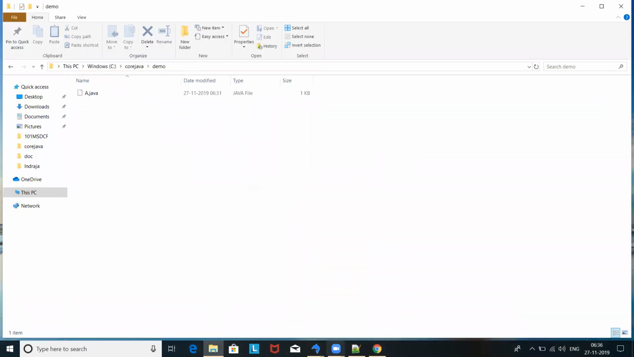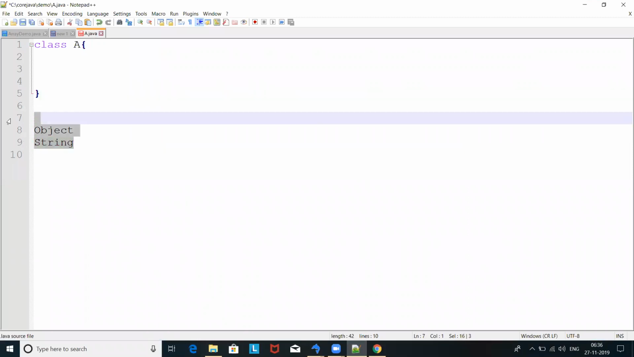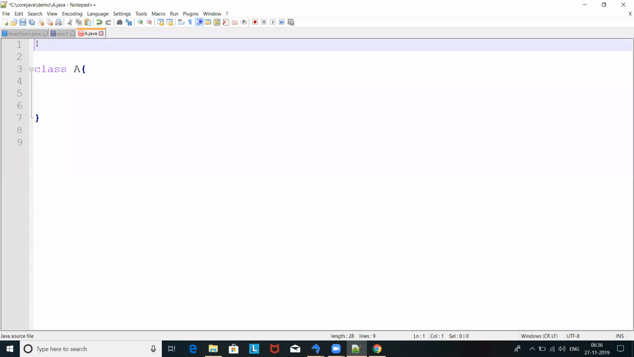Okay, now the concept we have to understand is how to create our own package. So how do we create one? Right now this is the default package, if I just write the program.